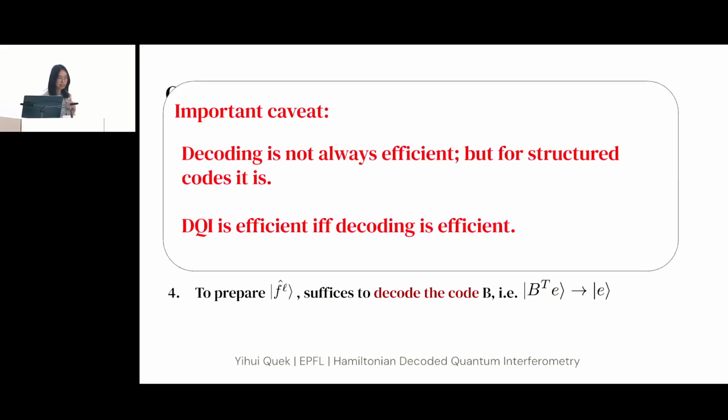OK, so there's an important caveat here, which is that this decoding problem is not always efficient to solve. And in general, the only examples we know for which this decoding problem is efficient to solve are very structured codes, like algebraic codes, like Reed-Solomon codes. So since DQI is simply a reduction from an optimization problem to a corresponding decoding problem, DQI is only going to give you an efficient algorithm if the decoding problem is efficient to solve.